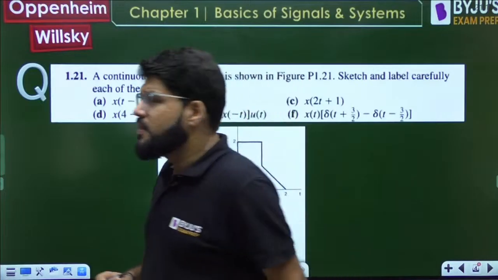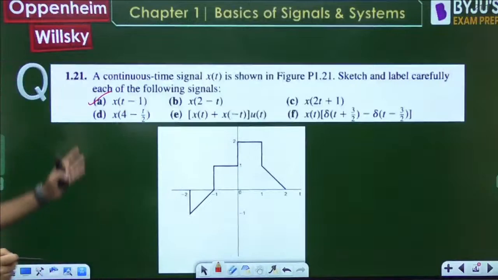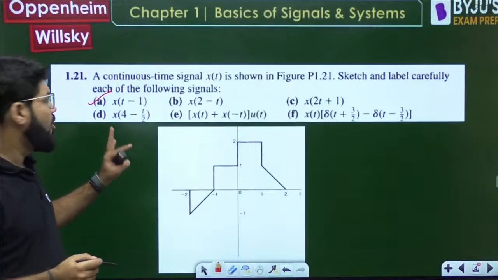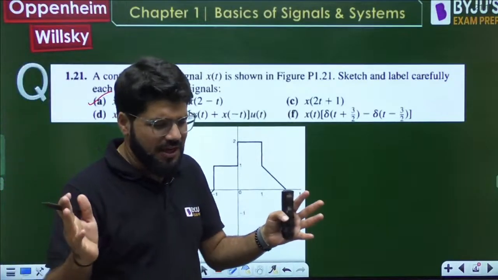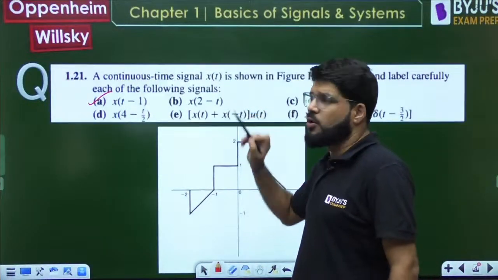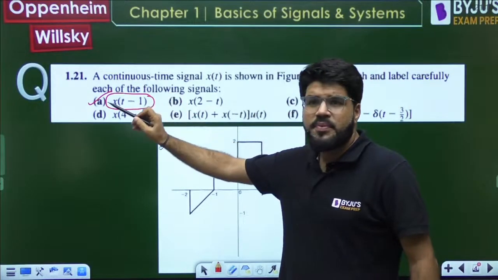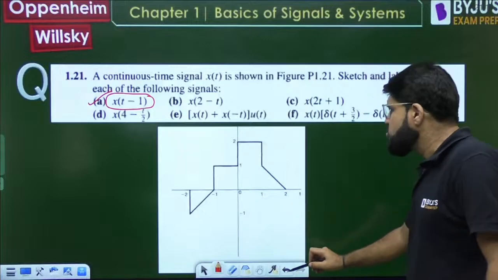Okay, so now number 1 is done. We are not going to do number 1, x of t minus 1, which is just right shifting. I hope you are all aware that x of t minus 1 is nothing but right shifting, so you can all handle that. Forget that. Let us come to the next important part, x of 2 minus t. Just 1 unit right shifting, you will all do that.